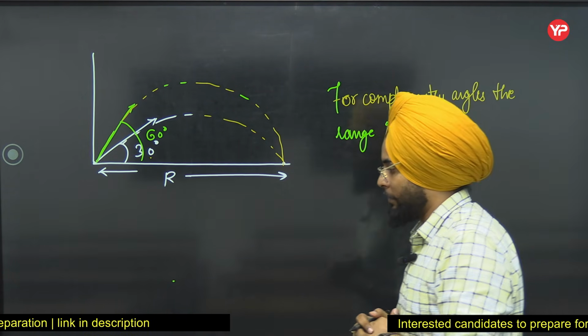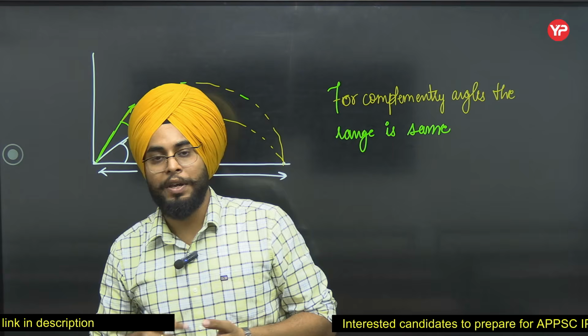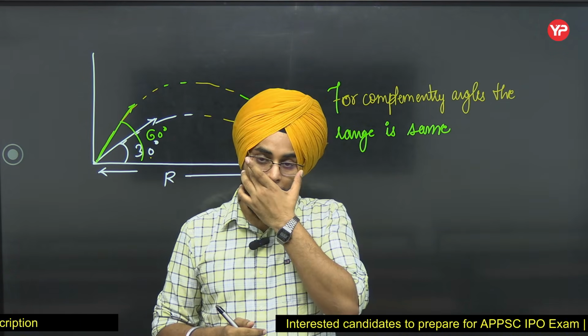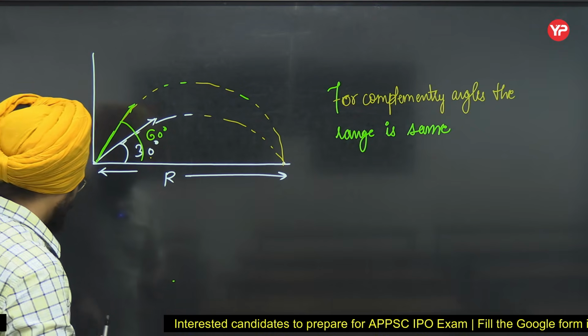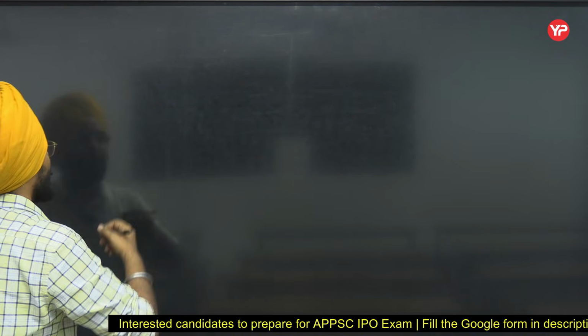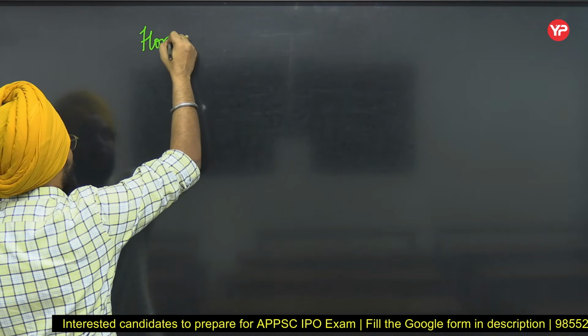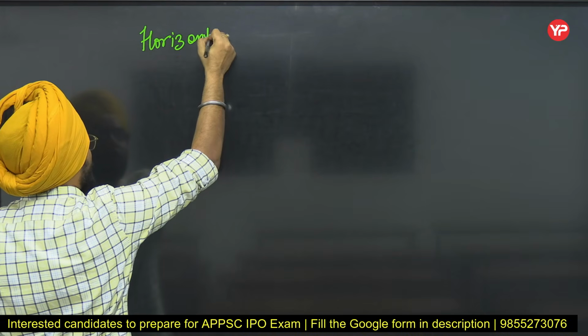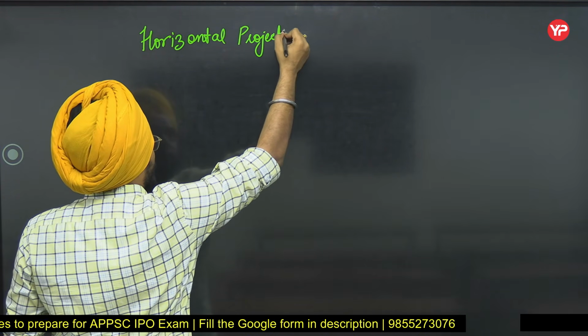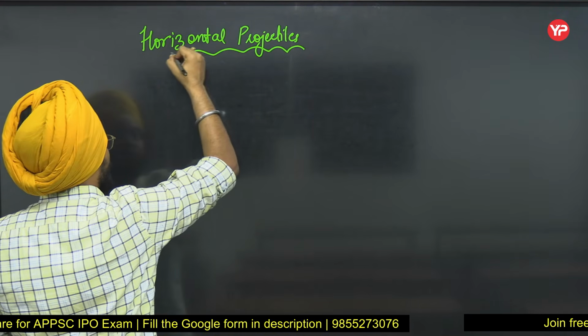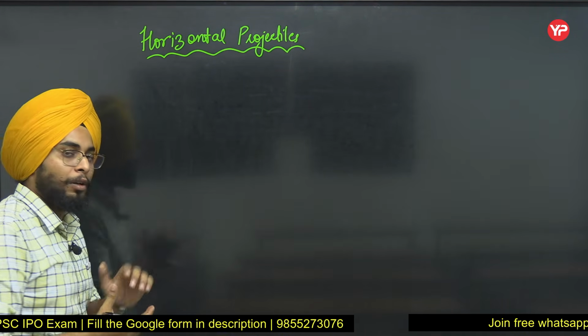Now we have covered time of flight, the maximum height, and the range of projectile. Now let's talk about horizontal projectiles. Now what is a horizontal projectile?